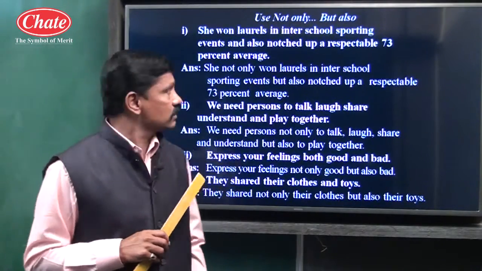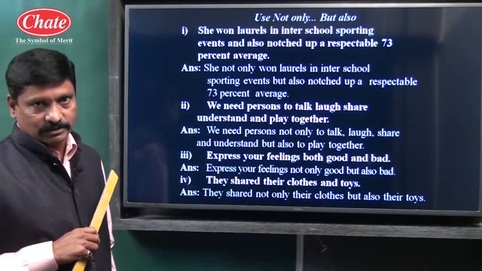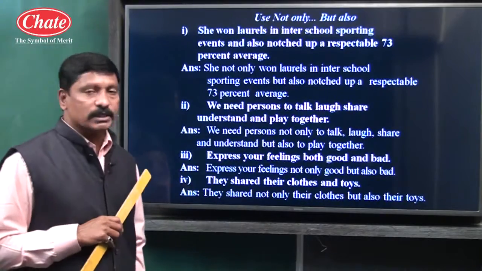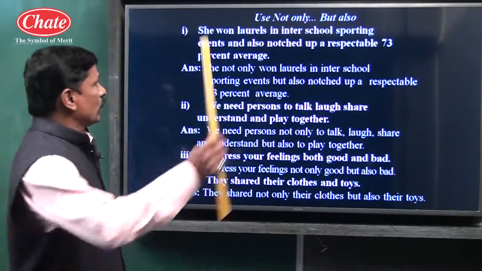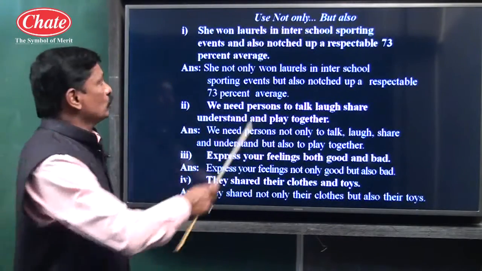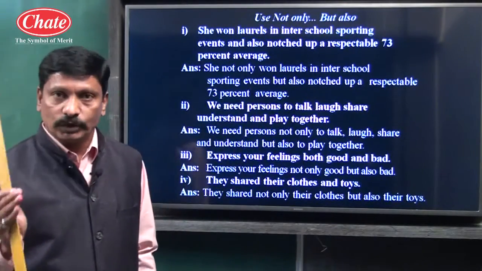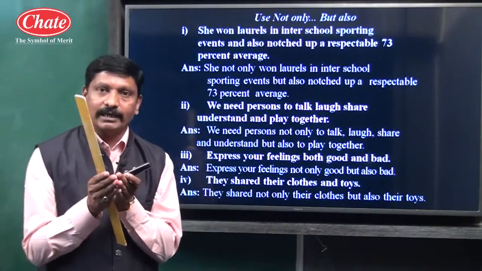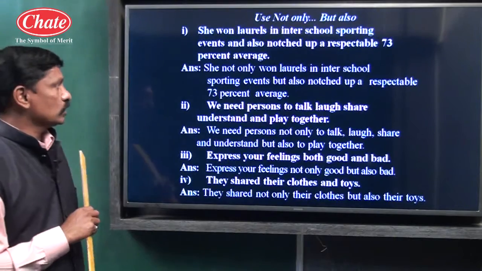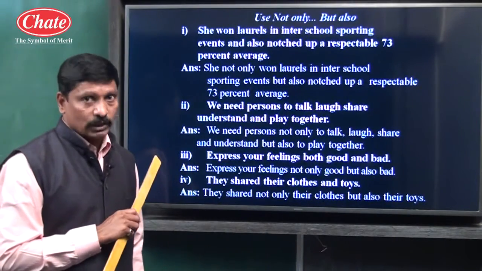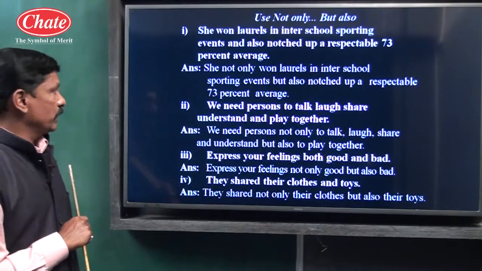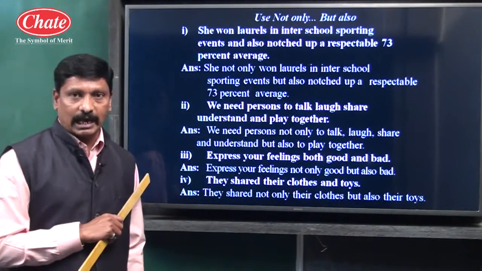She won laurels in inter-school sporting events, one action. Second action, and also notched up a respectable 73% average. Means children, we have to delete the coordinator and, and we have to use not only but also. With not only, we add one action and with but also the second action. So see: not only won laurels in inter-school sporting events, but also notched up a respectable 73% average.